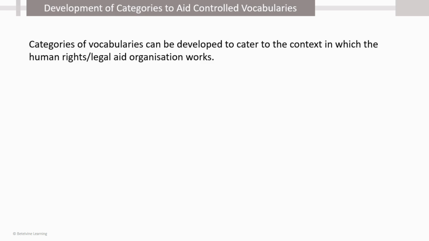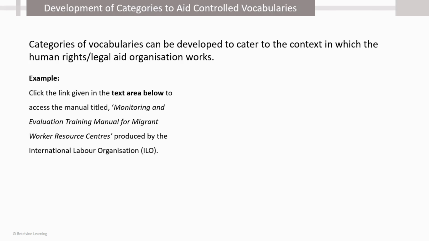Development of categories to aid controlled vocabularies. Categories of vocabularies can be developed to cater to the context in which the human rights organization or legal aid organization works. Let's understand this with the help of an example. Click the link to access the manual titled Monitoring and Evaluation Training Manual for Migrant Workers.